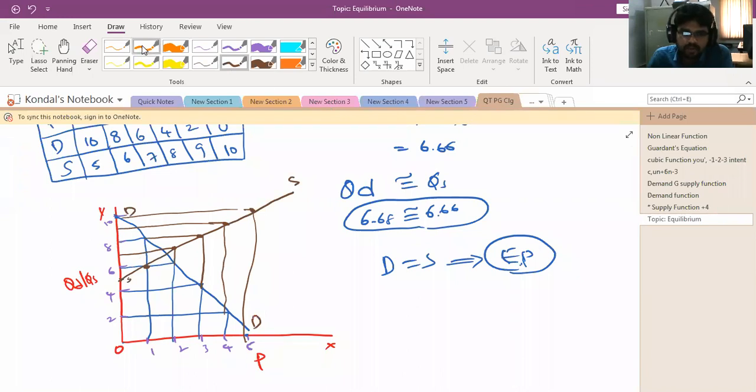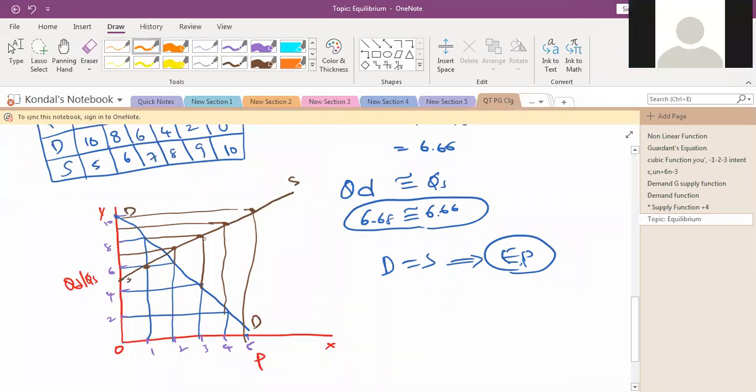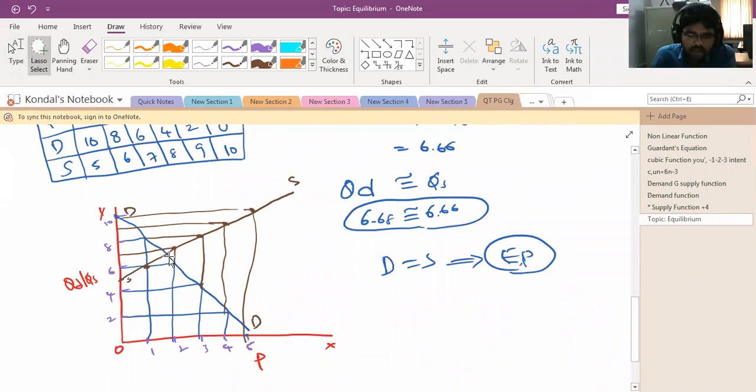Have you understood? See here, the demand curve and supply curve intersect at this point. This is the equilibrium price, right? So you can check that the equilibrium price lies from here.